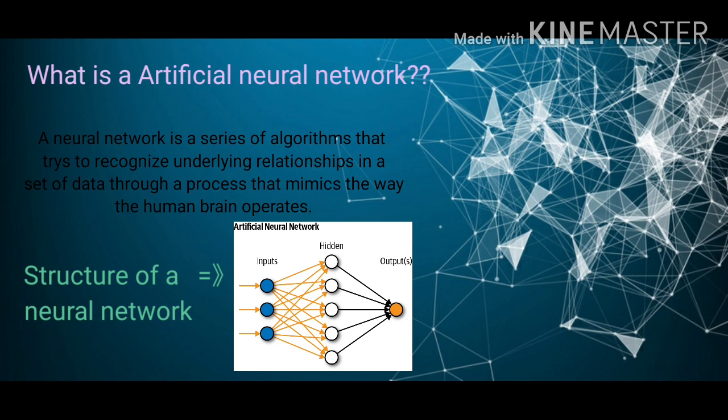Here is the structure of a neural network. In this diagram, you can see three layers. The first one is known as the input layer, the middle one is known as the hidden layer, and the last one is known as the output layer. In the input layer, the data is being given to the machine, and in the hidden layer, the input data is being processed, and in the output layer, the output is being given out.